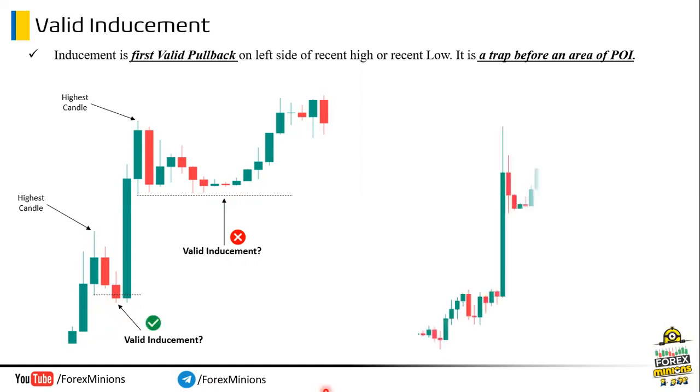Let's check another example. And this looks like an inducement. Is it? We have to identify whether it is a valid inducement or not. Let's start checking with our rules. First, let's find the highest candle, which is here. Now, mark this candle's low. Here, see the low of this highest candle. Now see that the next candles did not take out the low of this candle. So this is not a valid pullback.